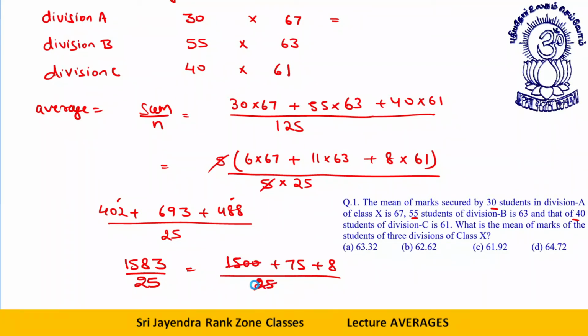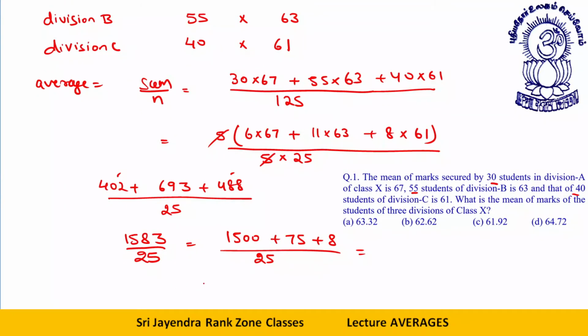I can't cancel it right now, but 25 into 60 is 1500, 25 into 3 is 75, and 8 divided by 25 is 0.32. So 60 plus 3 plus 0.32.